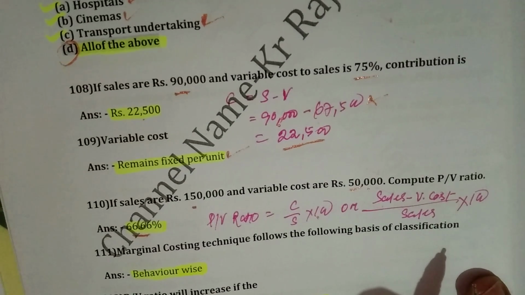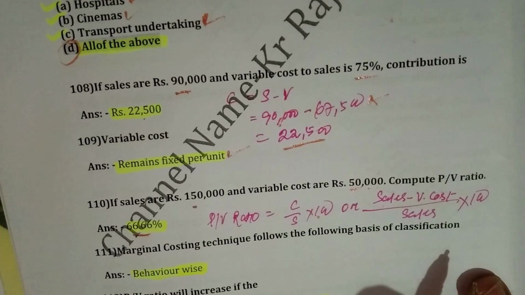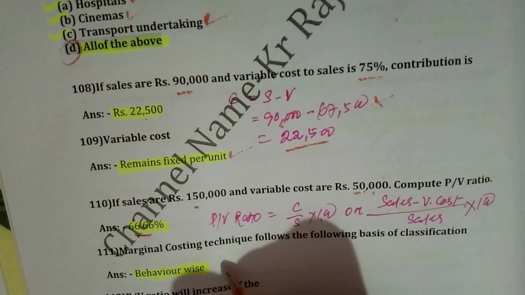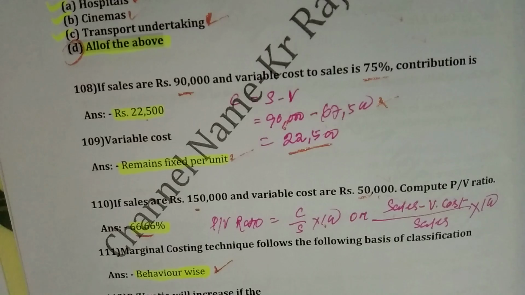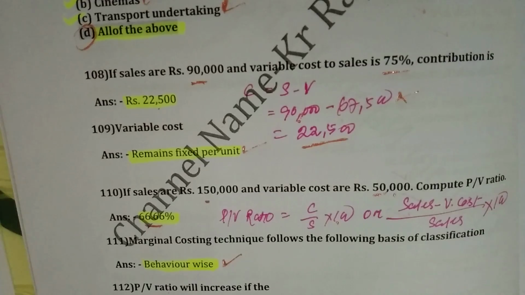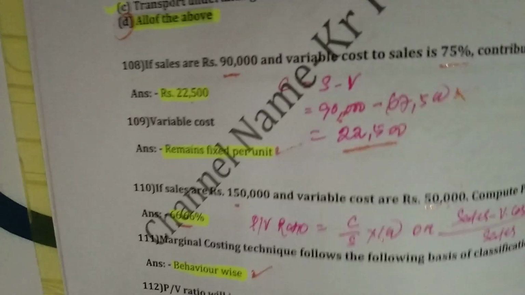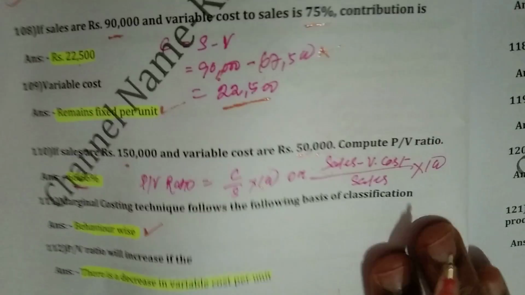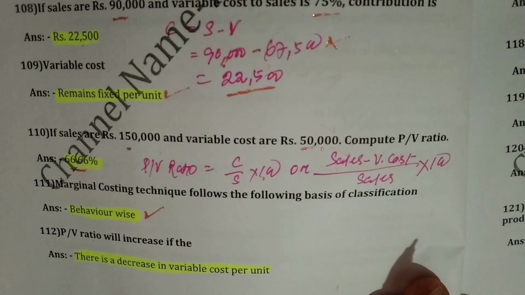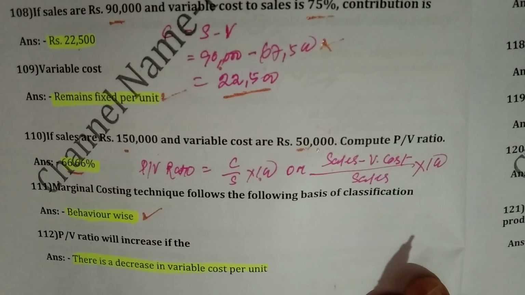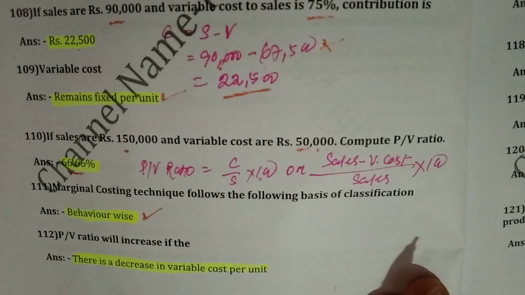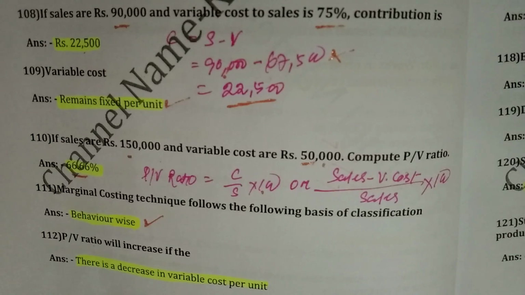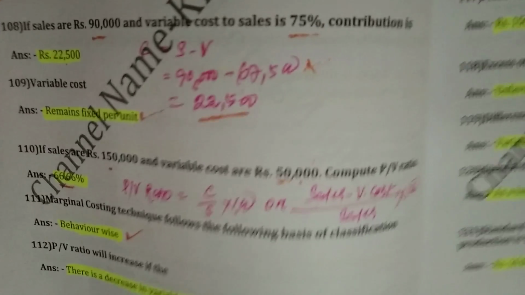Then question number 111. Marginal costing technique follows the following basis of classification. Right answer is behavior wise classification. Then question number 112. PV ratio will increase if there is a decrease in variable cost per unit.